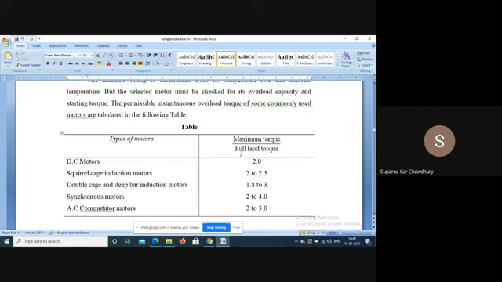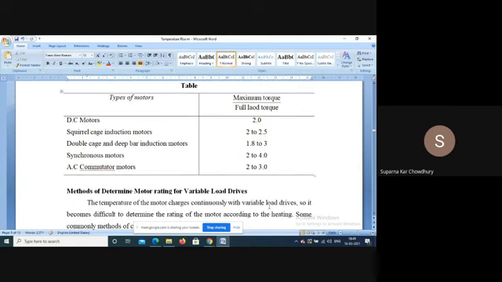For a DC motor, in general design, the maximum torque by full load torque ratio is 2. Squirrel cage induction motor, it is 2 to 2.5. Double cage and deep bar rotor, it is 1.8 to 3. Synchronous machine 2 to 4, and AC commutator motor 2 to 3.